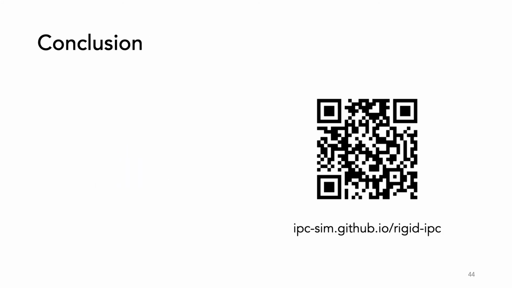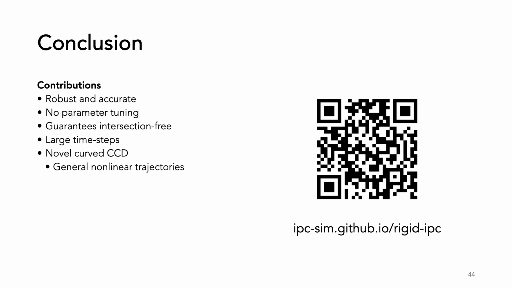Our work is the first fully implicit method for rigid bodies with contact which guarantees non-intersection. It is robust and accurate with no parameter tuning, guarantees intersection-free configurations at every step, and is capable of taking large time steps. To do this, we propose a novel curve CCD that can be applied to any nonlinear trajectories.